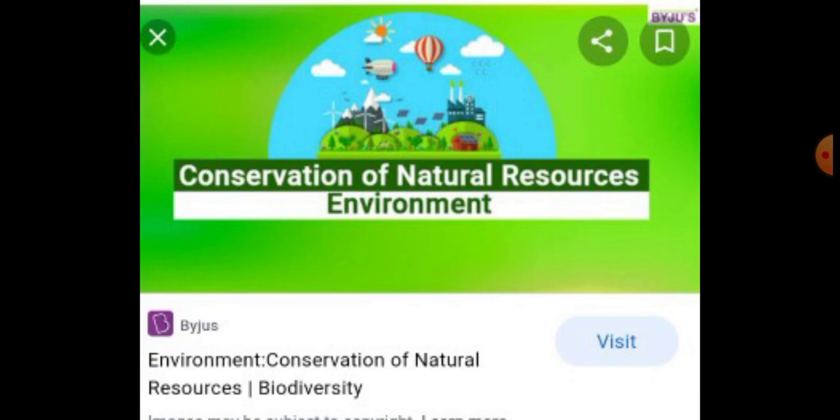The second question is, examples of natural resources. Important examples of natural resources. Then the third question is, in which year was the World Charter for Nature developed? Then the fourth question is, in which country was the World Charter for Nature developed?